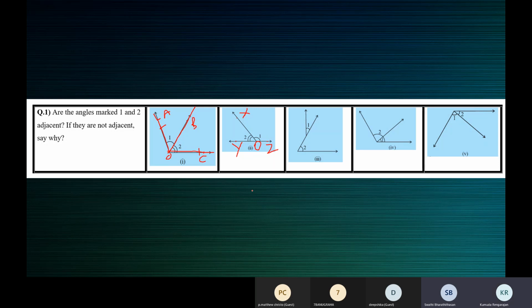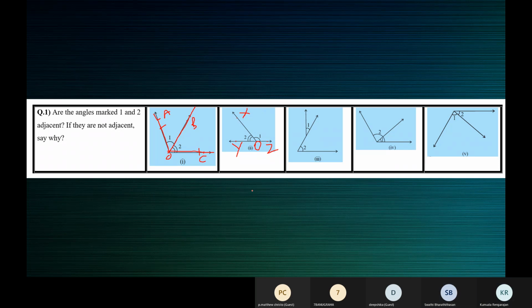Yeah, so Swati, which is the common vertex? Ma'am, O is the common vertex. Which is the common arm? OX, ma'am. OX is the common arm. Which are the non-common arms? Ma'am, they are OY and OZ. OY and OZ are the non-common arms, and the non-common arms lie on either side of the common arm.